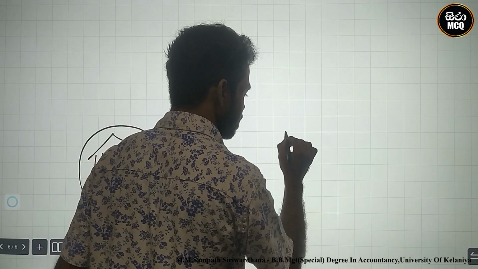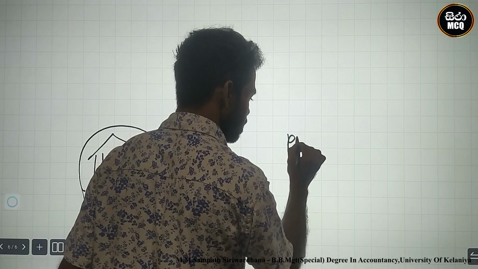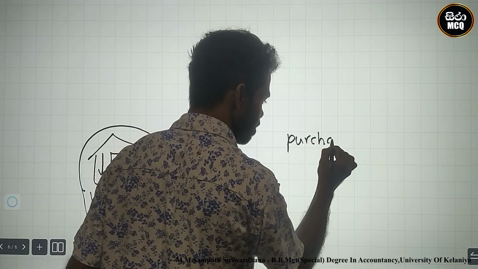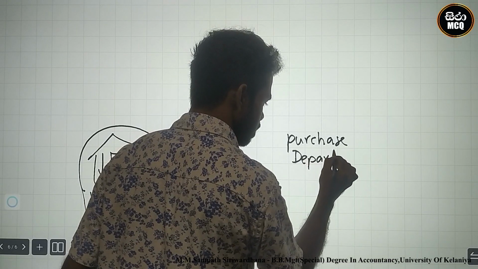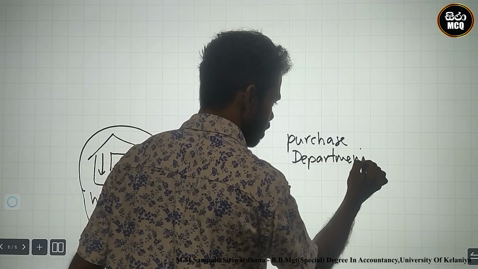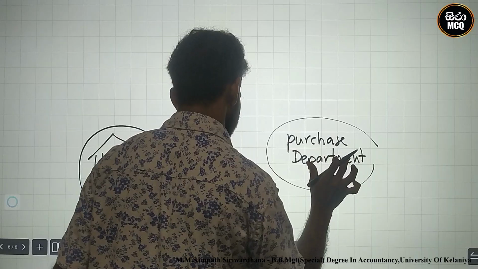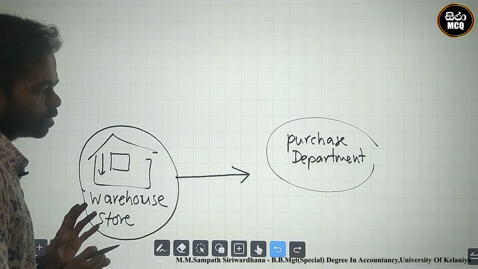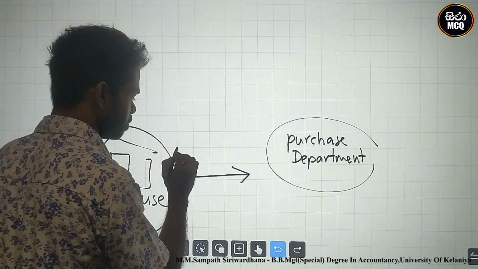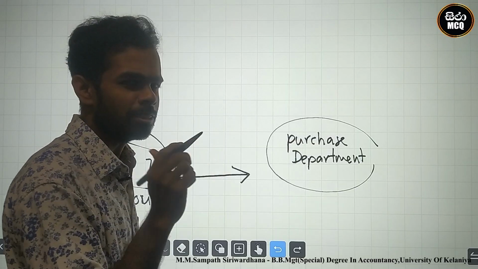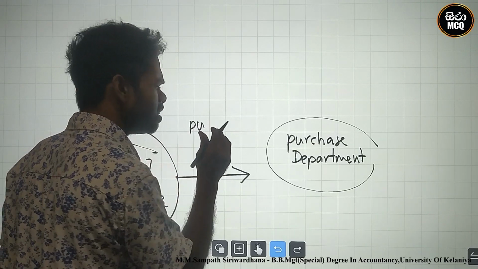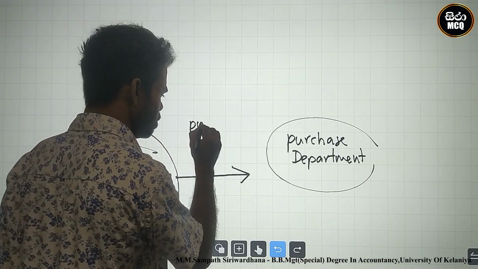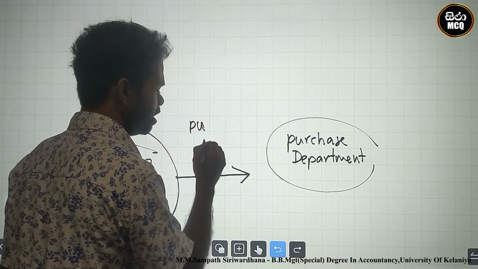From where? There is a purchase department. The warehouse is requesting by preparing a document, please purchase some goods. Therefore it is a purchase request.